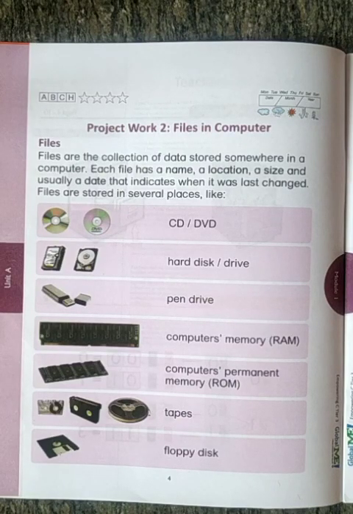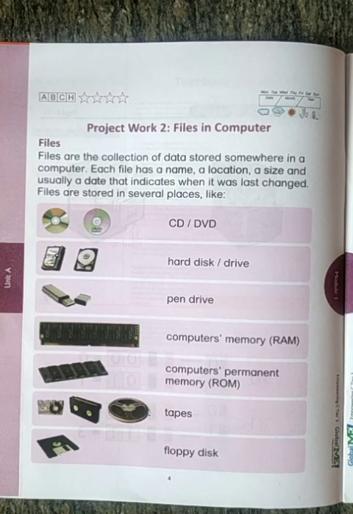Files are a collection of data stored in a computer, or stored somewhere in a computer, we can say. Next, files are stored in several places in the computer. First, a CD or a DVD can store files.